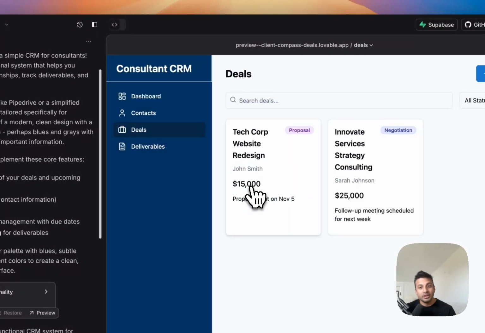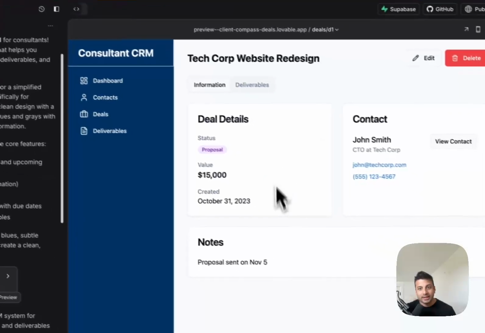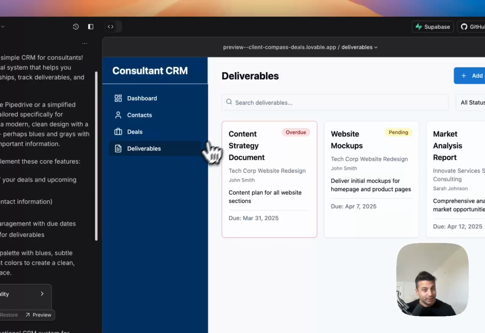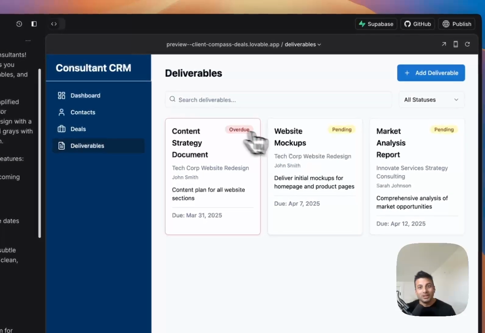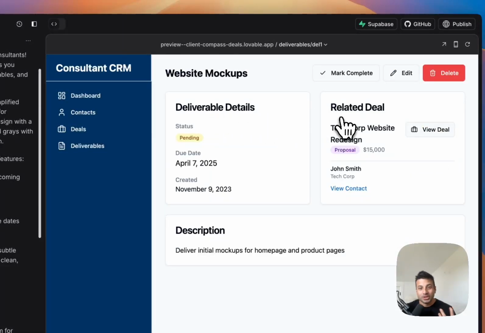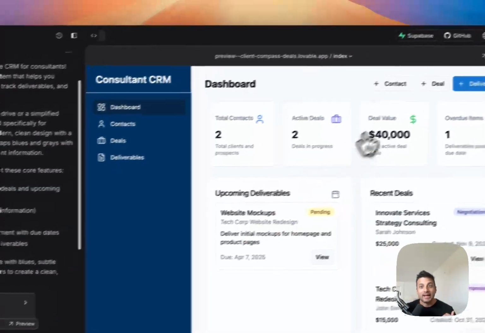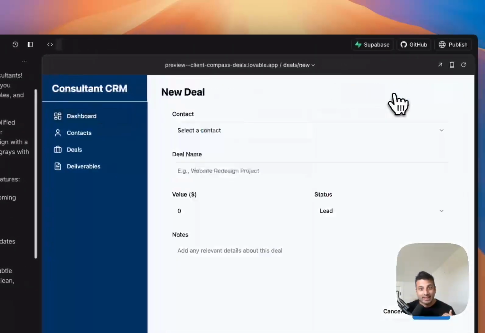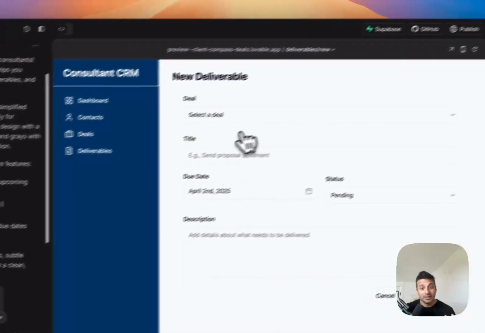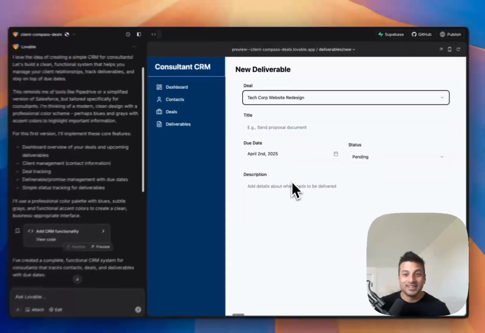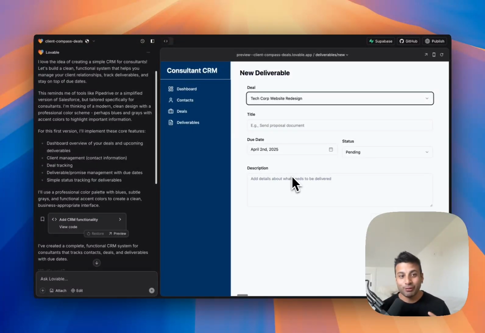I can also go into the deal view, see all the deals, and then again go into each deal and see the contacts and deliverables associated. And then I can go to the deliverables and I can see all of these that are overdue, pending, which deal is it related to, like a description for it as well. I can mark them as complete, or I can edit or delete them. And so full-fledged app with all of these different pages, and I can add new contacts, I can add new deals, I can add new deliverables, and they are linked to one of the deals as well. And there's due dates and stuff. So it's amazing. It's a full-fledged CRM.